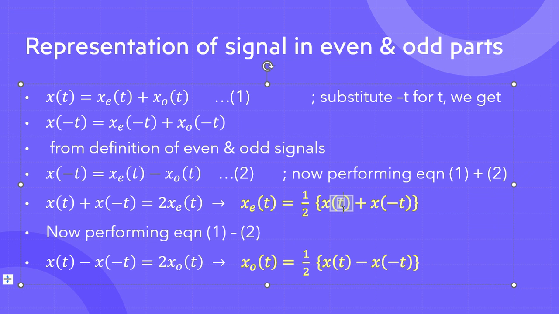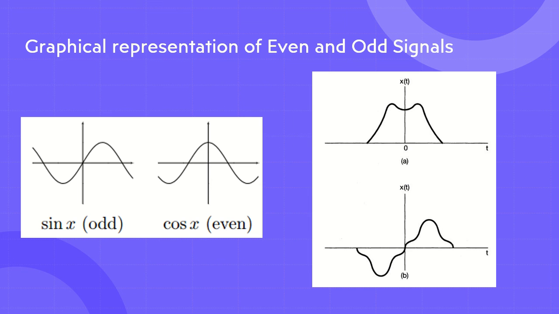Now I want you all to know one thing: x of t plus x of minus t will never be equal to 0, because you don't know if that signal is an even signal or an odd signal. It is the whole aggregate of the odd and even parts. So x of t and x of minus t are different. See here, if I want to find x of t at this point, let me see if I can annotate it using something.